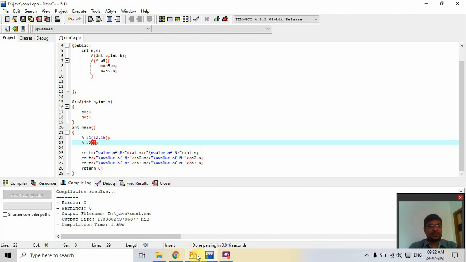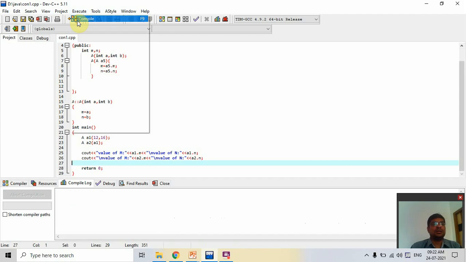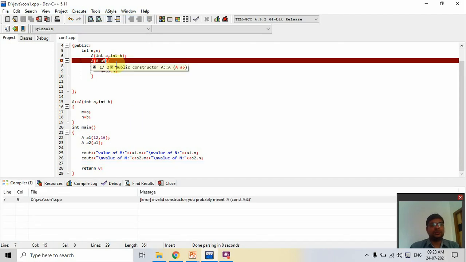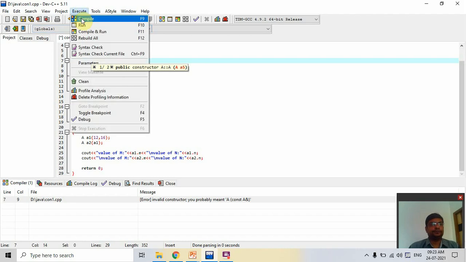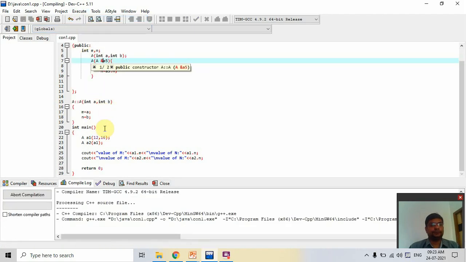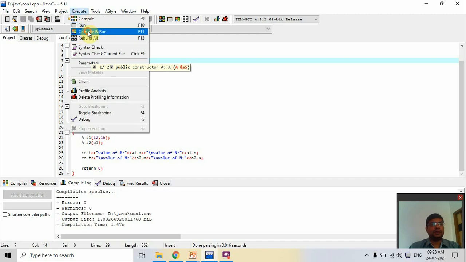So we pass a1 here. Now we print the value of a1 and a2. I remove this A3. Now first we check whether this is compiled or not. Okay, compile. Now run this.